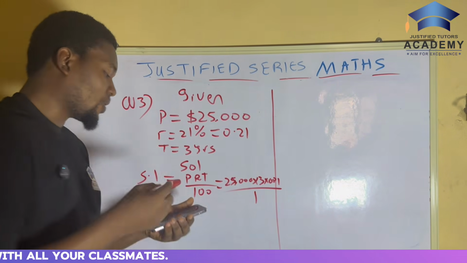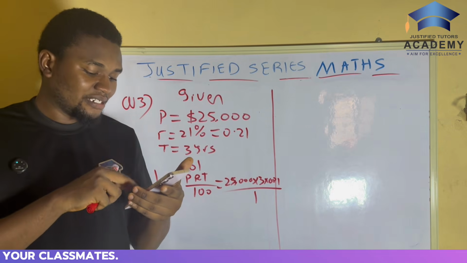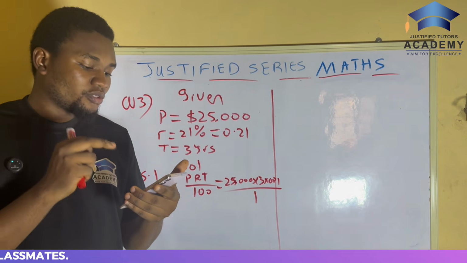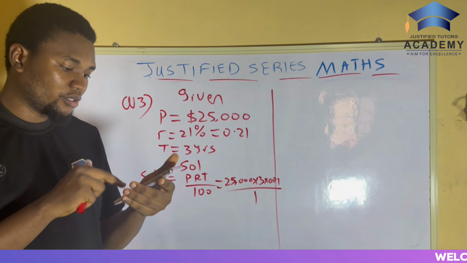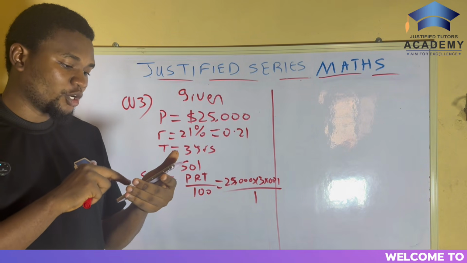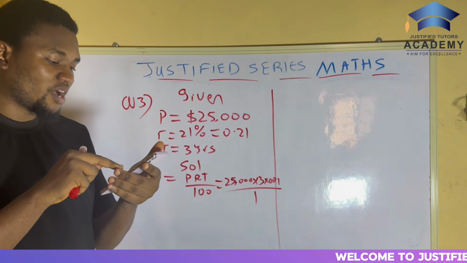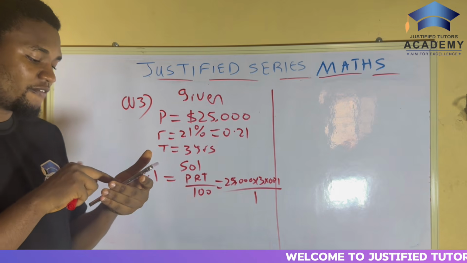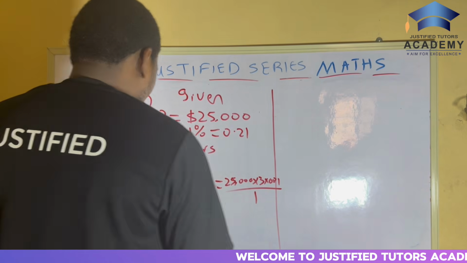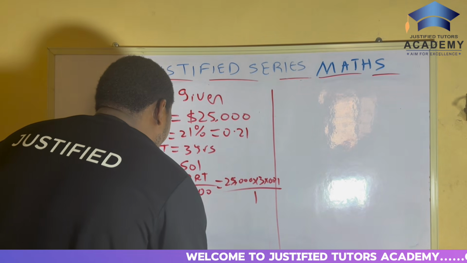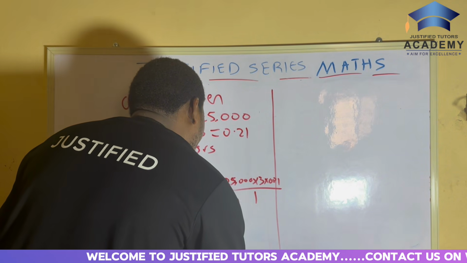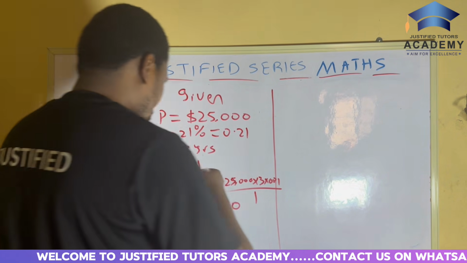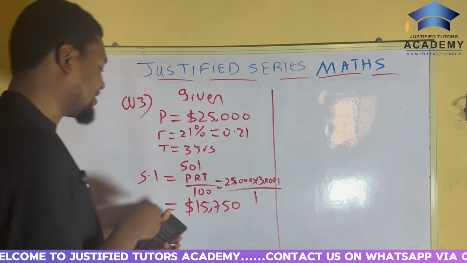So 25,000 times 3 times 0.21, your answer is 15,750. That's the interest. So we get $15,750. So now, this is the interest.